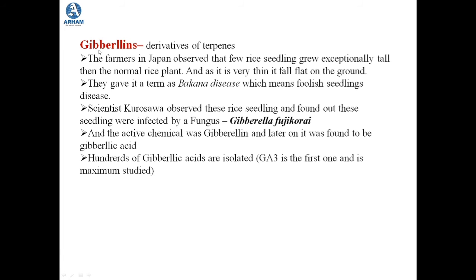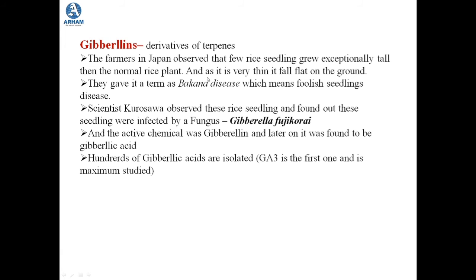It was discovered in Japan when some farmers observed that a few rice seedlings grew exceptionally tall than the normal rice plant. The height of a normal rice plant is about 5 to 6 feet, whereas these seedlings that the farmers observed were growing 10 to 15 feet tall, which was not very common.